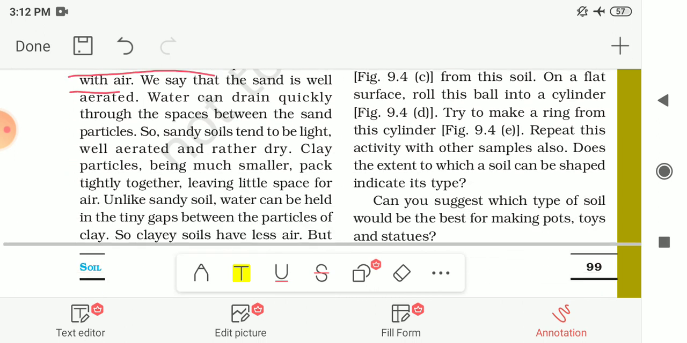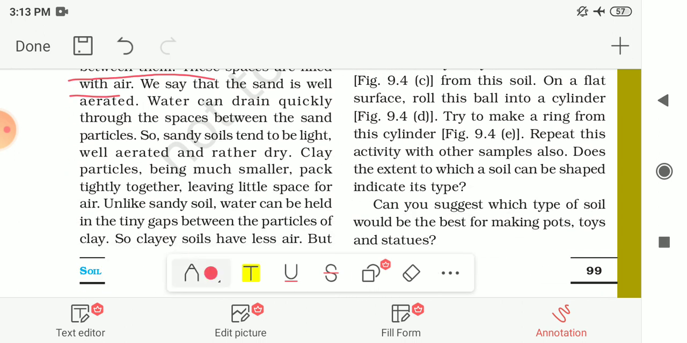And we say that the sand is well aerated. That means the air can easily pass through the particles of the sand. So this sandy soil is well aerated, and water can drain quickly through the space between the sand particles. If we pour water through this sandy soil, it will pass easily through the particles of the sand. And so sandy soil tends to be light, well aerated and rather dry. So that's why it is lighter in weight, well aerated and dry.